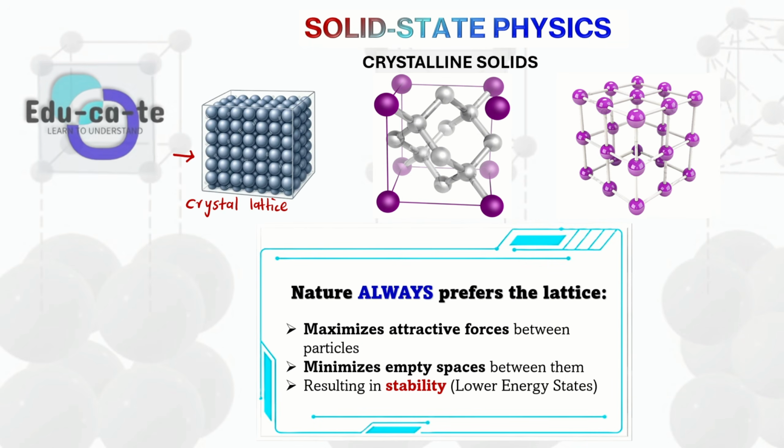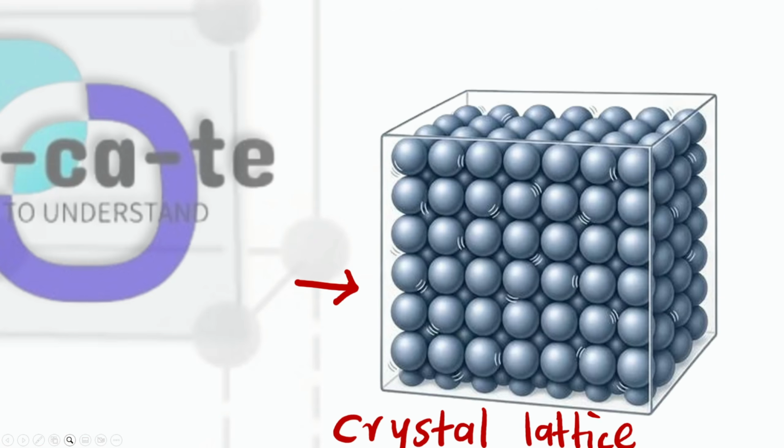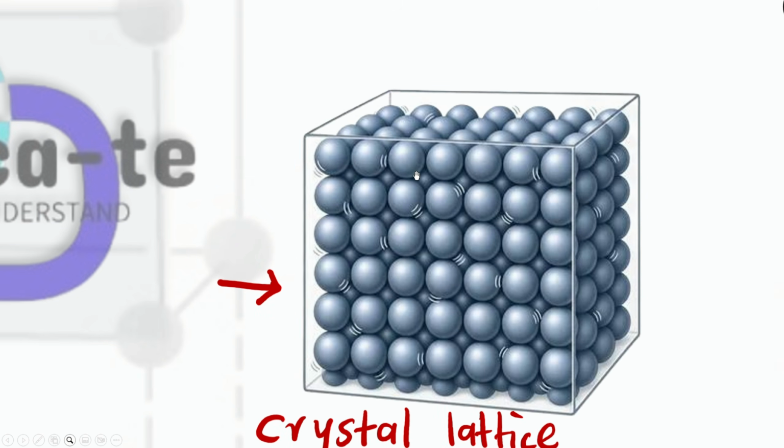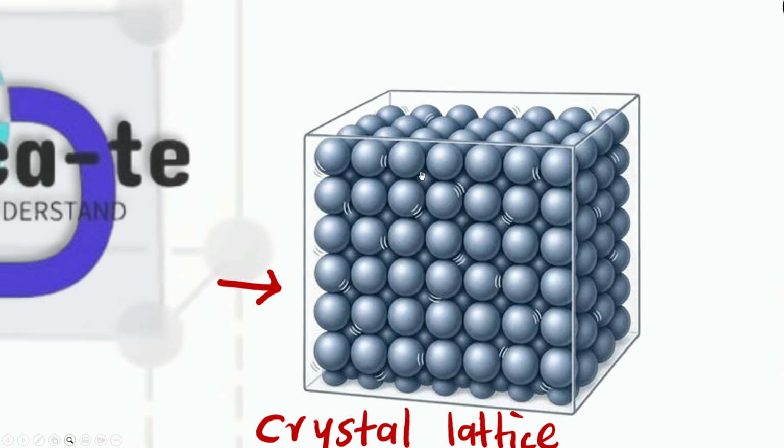So nature always prefers the crystal lattice. It is because basically in a crystal lattice, there is a maximum attractive force between the particles. Because imagine this, guys, if we were to have particles arranged in a crystal lattice, maybe something like this. This is a crystal lattice having atoms, right? And they are arranged here, here, and here. When you look at their arrangement in the first diagram, it is maximizing the force by minimizing the space.